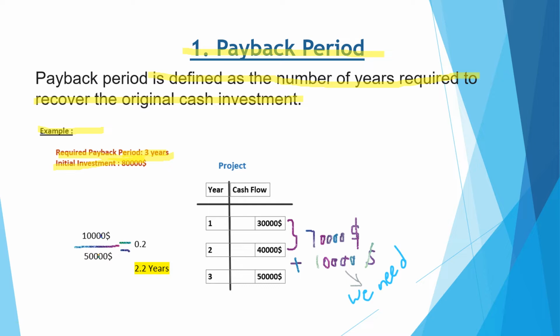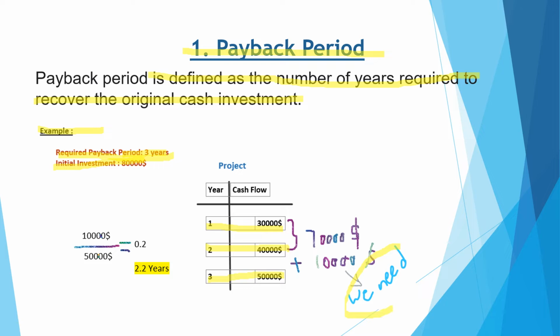Here we see the project, the years, and the cash flows in these years. In the first year we received $30,000, in the second year we received $40,000, and in the third year we received $50,000. Now we investigate whether the project is profitable for us or not. We summarize this by adding each year's income. 30,000 plus 40,000 becomes $70,000. Here we need 10,000 more.